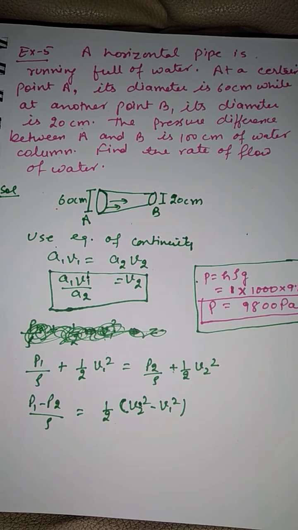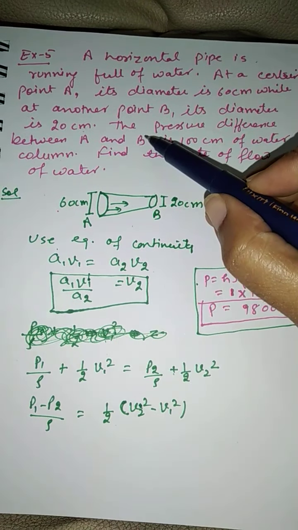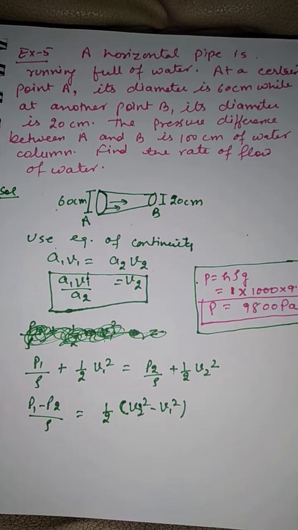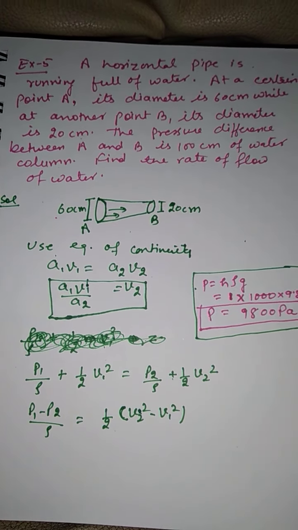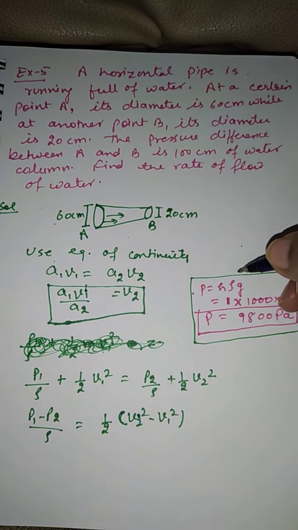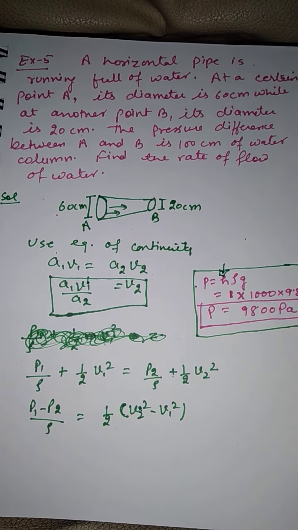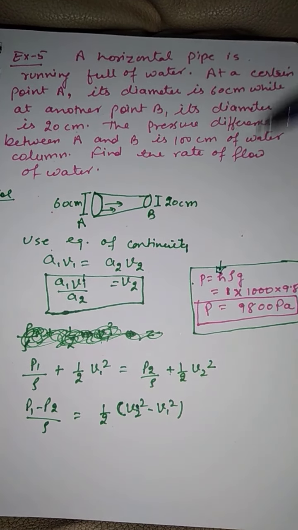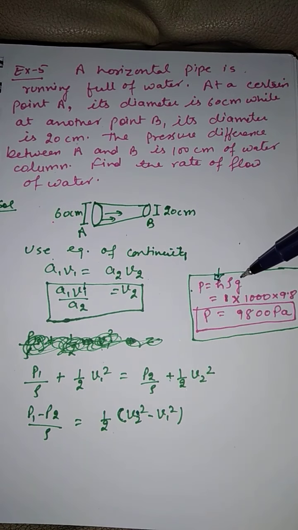One more thing to notice is that when you read this question, the given pressure difference is 100 centimeter. So notice the unit of pressure. Pressure cannot be in the unit of length. That means what you are actually given is the height of that liquid. In this case it is filled with water, so you will use the formula to calculate pressure, P equal to h rho g.